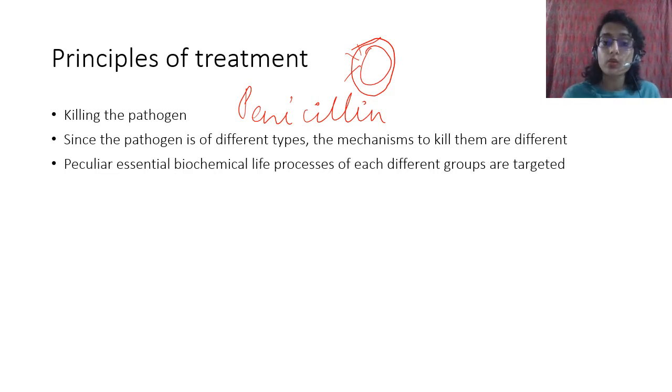But because penicillin only affects the cell wall of bacteria, it will not affect us adversely, right? There are certain antibiotics that also cause some effects to our body because they also kill some healthy cells, right? But most of the antibiotics only target the organism that is responsible for the disease and not human beings, right? And also because of this difference, penicillin will also not work against viruses, okay? Because viruses don't have a cell wall, okay?